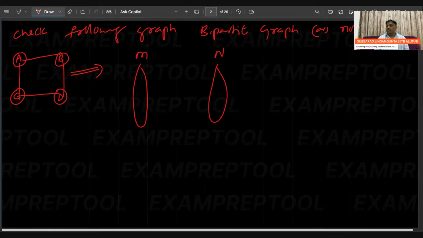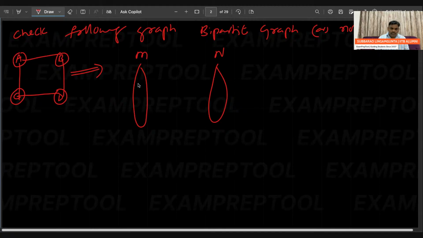Remember, M should be non-empty. N should also be non-empty. As of now they are empty, but at the end both should be non-empty. Now see this one. The graph contains four vertices, which should be divided into two parts, M and N. M should be non-empty, N should be non-empty.